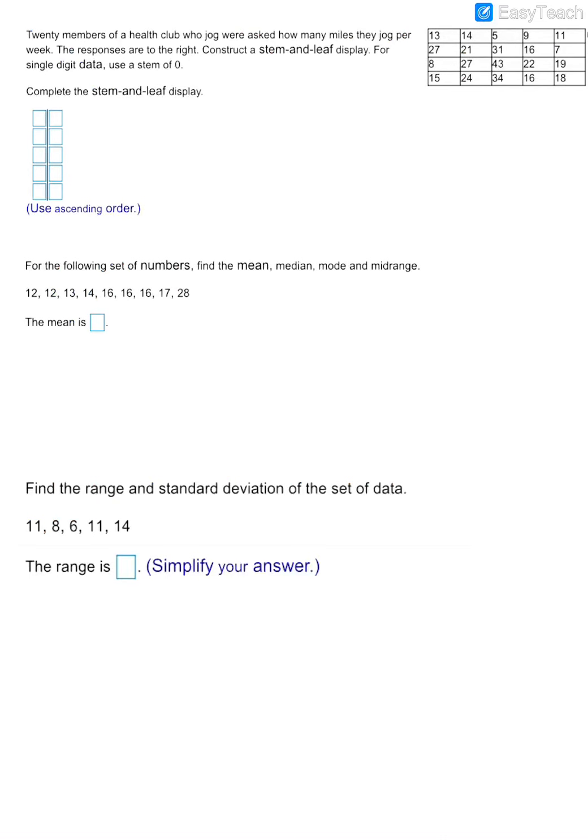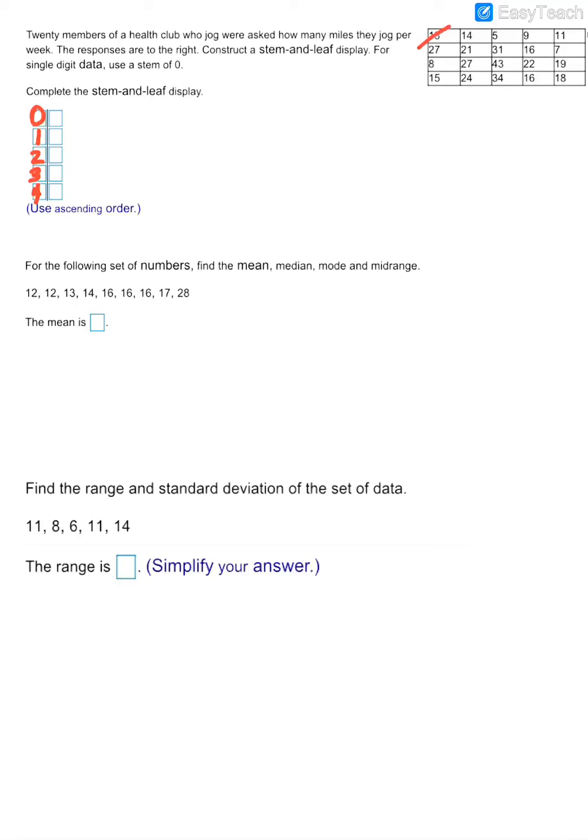Okay, so with the next one, you're constructing what's called a stem and leaf plot. And so what happens on a stem and leaf plot is you put your tens digit on the left, and we're going to use ascending order. So we have 0 tens, 1 ten, 2 tens, 3 tens, and 4. And then you just go through the list and you put the units digit on the right.